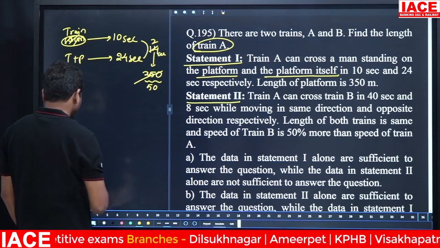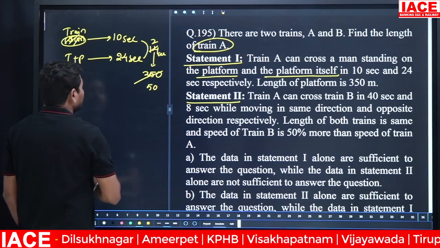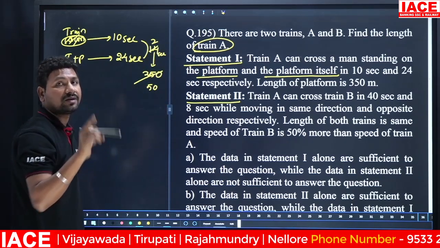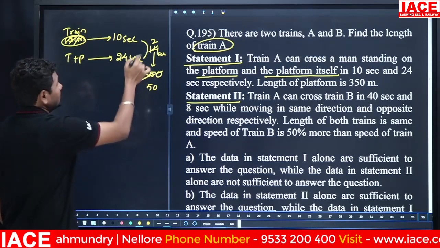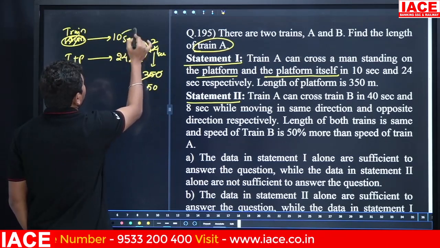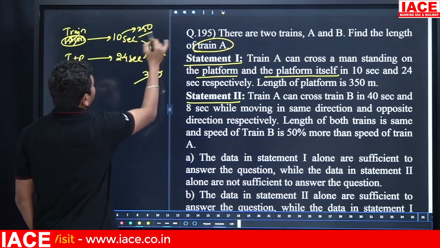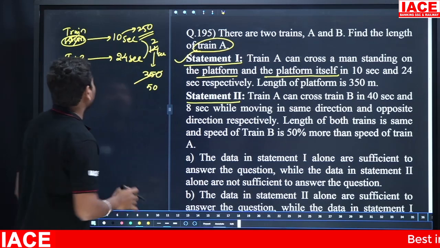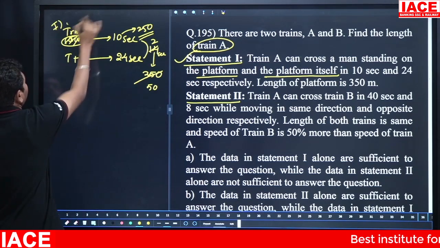Then here, value wise, 2 seconds is equal to 50 meters, which means 1 second is equal to 25 meters. Then 10 seconds is equal to how many meters? 250 meters. That means statement 1 is clearly giving an answer, the length of train A.